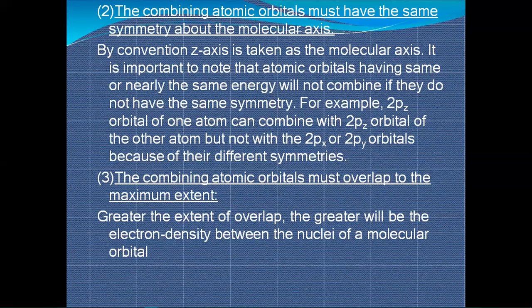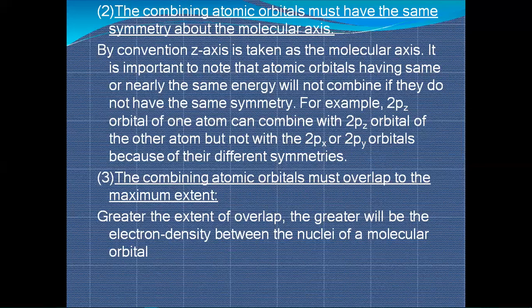The third one is that the combining atomic orbitals must overlap to the maximum extent. Overlapping should be maximum. There is a nucleus present at the center of the atom. So when atoms overlap with each other, they will experience repulsion as well as attractive force from each other. So it is necessary that the overlapping be up to the maximum extent.